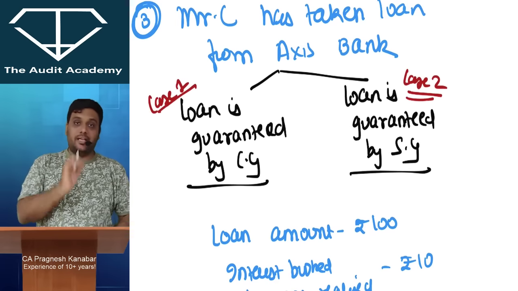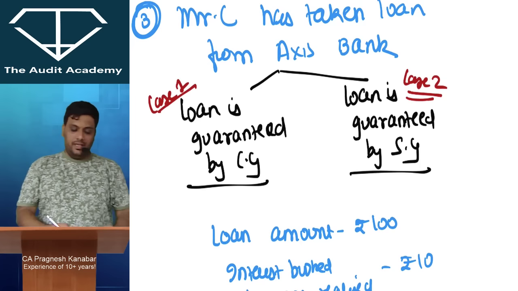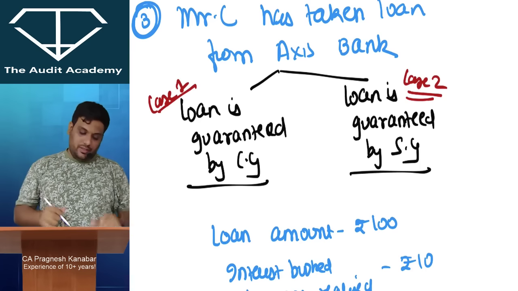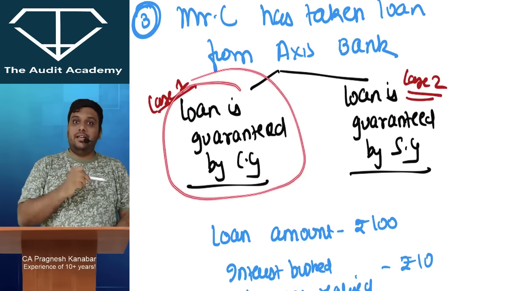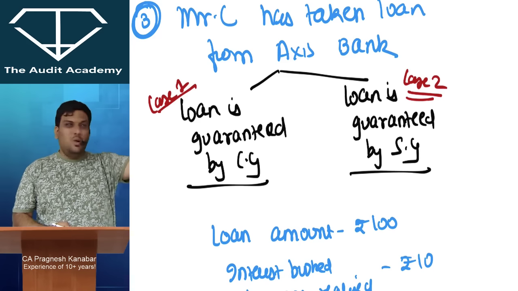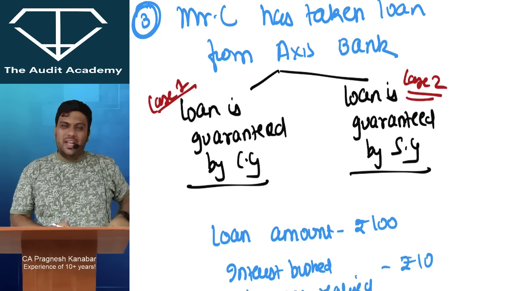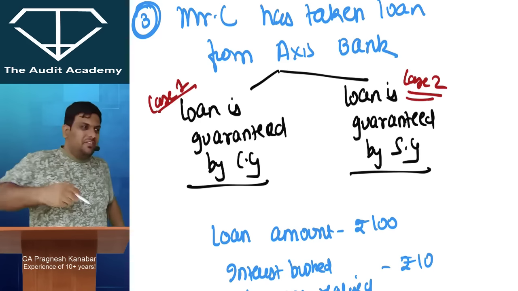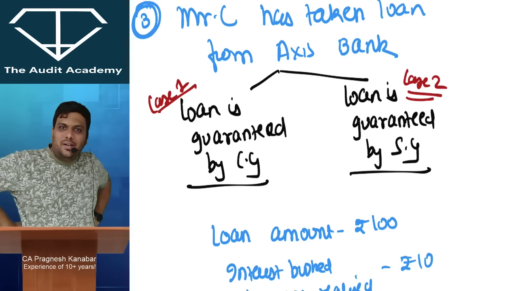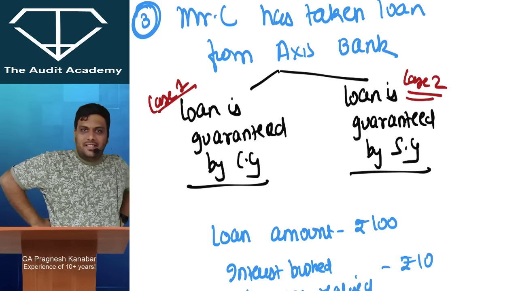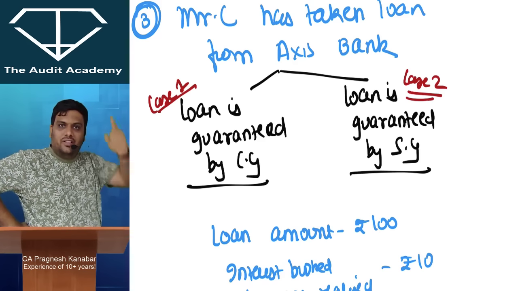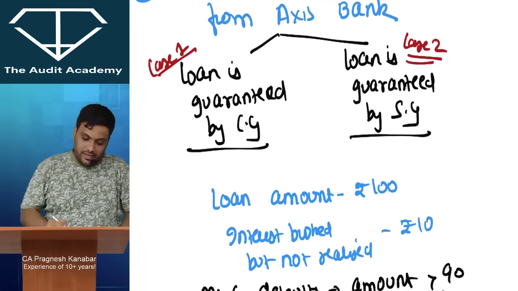Okay? Yes. Third adjustment. Mr. C has taken a loan from Axis Bank. Two cases. One, the loan is guaranteed by central government. Second, the loan is guaranteed by state government. Now, when the loan is guaranteed by central government, and if the borrower defaults, and if the bank calls that particular borrower NPA, then Modi ji is going to look at you, that I have given the guarantee. Modi ki guarantee.